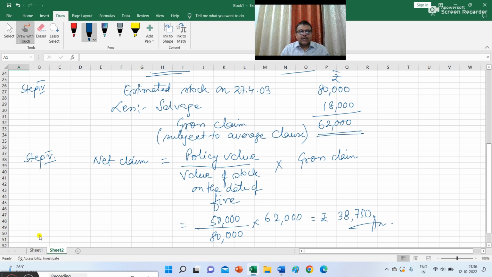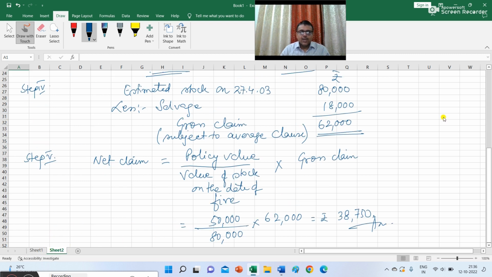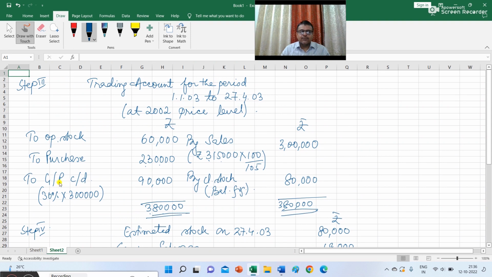So you can see that the total problem has been solved in 5 steps. In step 1, you need to prepare the trading account for the previous year in order to determine the rate of gross profit, which you have calculated in step 2 at 30%. In step 3, we have prepared the trading account for the current year till the date of fire in order to determine what was the closing stock on the date of fire.